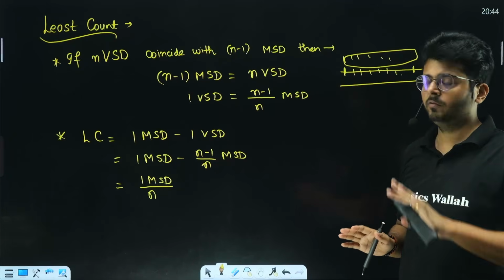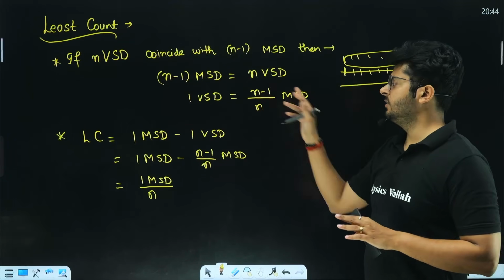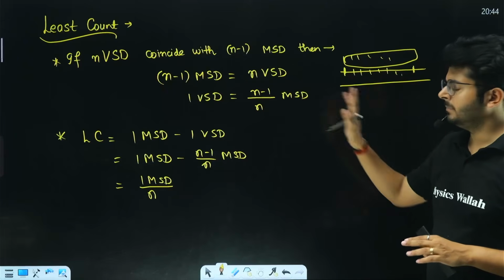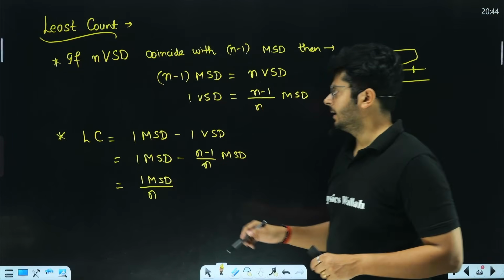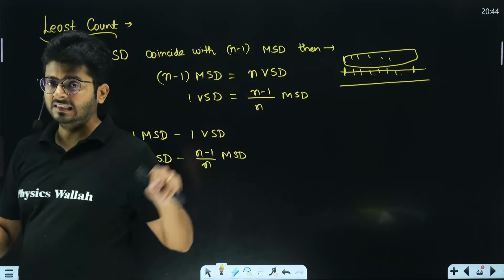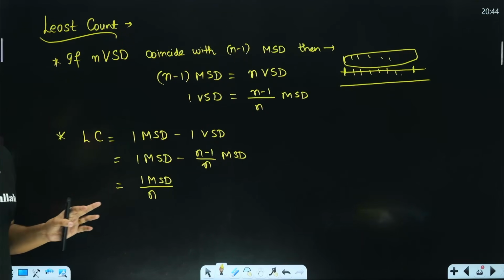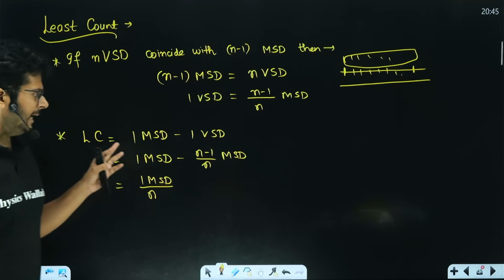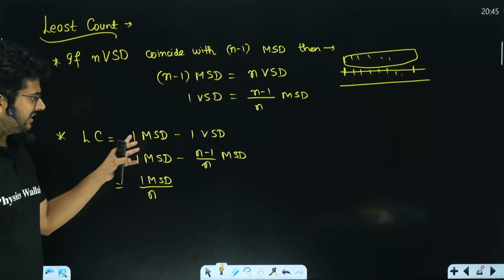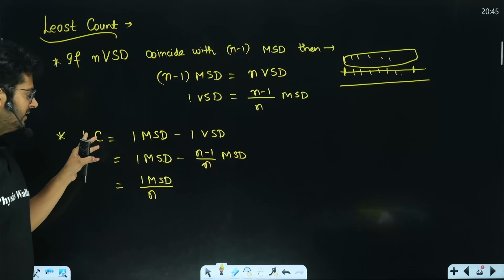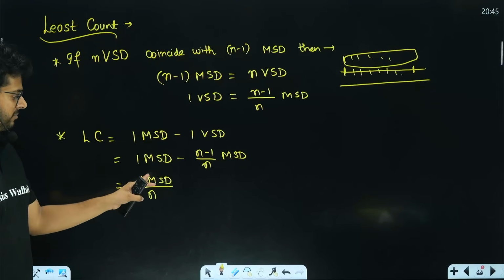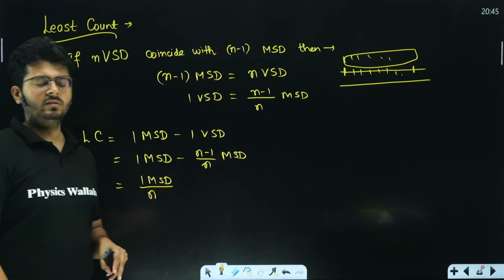Then in that case, what will you get? One vernier scale division is the same as n minus 1 upon n main scale divisions, when this is holding true. And in that case, the least count is the difference of gaps. The difference between one main scale division and one vernier scale division will give you the least count, which in this case is one main scale division upon n, if you solve it.